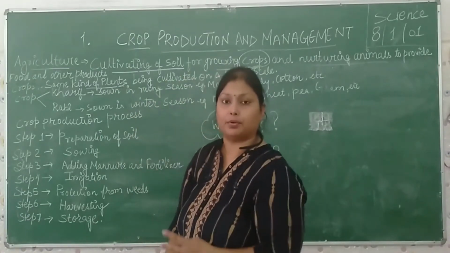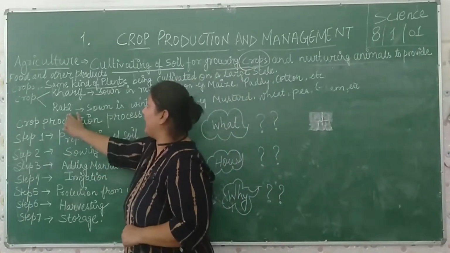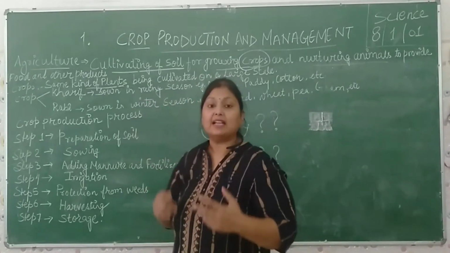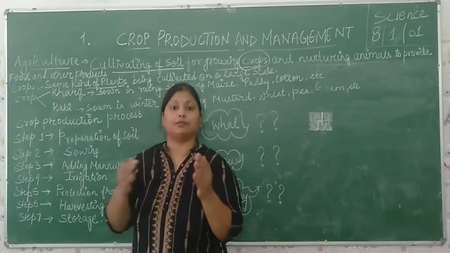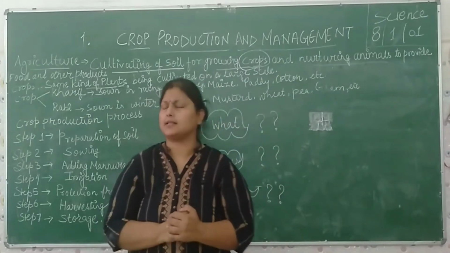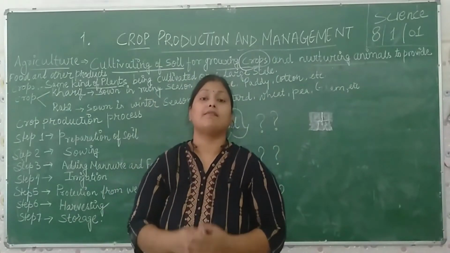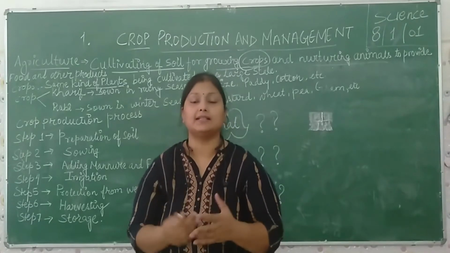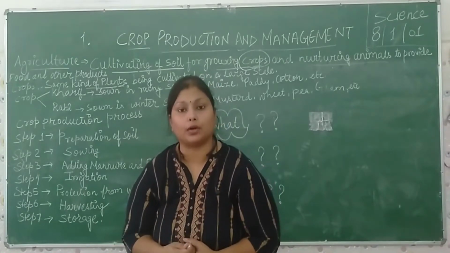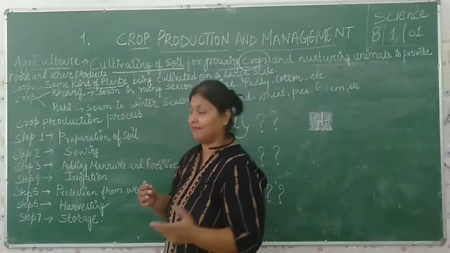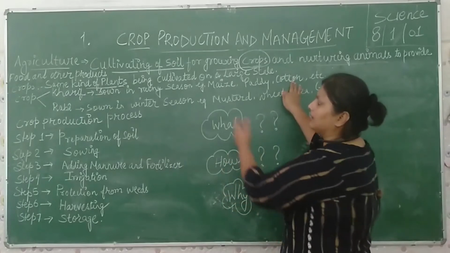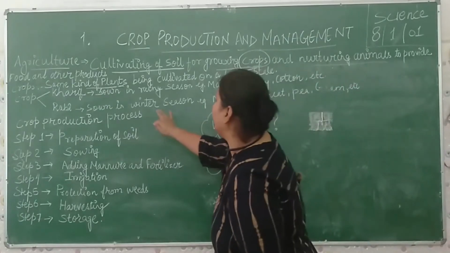So there are two types of crops, Kharif crop and Rabi crop. Kharif crops are those crops which are sown in the rainy season. Why are the seeds of Kharif crops sown in the rainy season? What is the reason behind this? The simple reason is that they require a very large amount of water. In the rainy season, a large amount of water is provided and plants are able to absorb that water for their development. For example, maize, paddy, cotton are common examples which come under the Kharif crop. Rabi crop, sown in winter season.